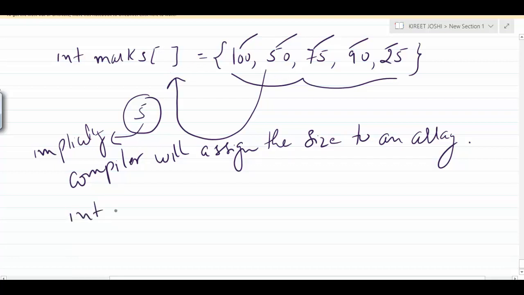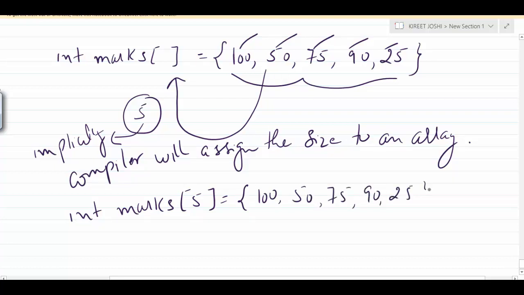So if I write something like int marks[5] and if I write 100, 50, 75, 90, 25, both these statements are the same. Both these statements are similar. There is no ambiguity in these statements. So now the main thing is how we will access this array.